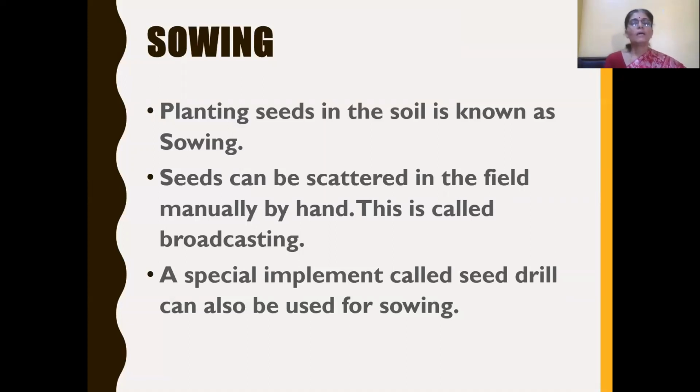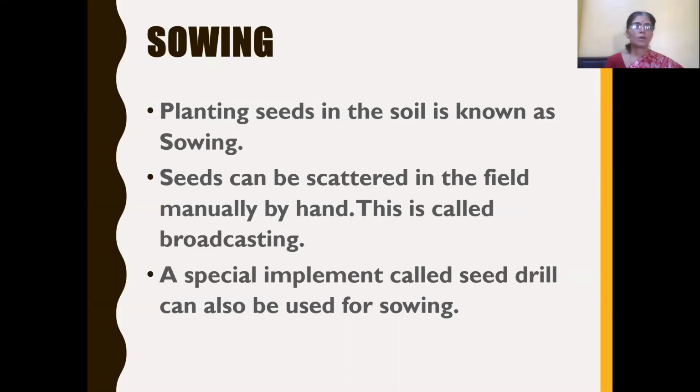Next, the second process of agricultural practices is sowing. What is sowing? Planting seeds in the soil is known as sowing. And this sowing can be done by different methods. Seeds can be scattered in the field manually by hand, especially if you see a rice paddy field, how they sow seeds by scattering manually by hand.